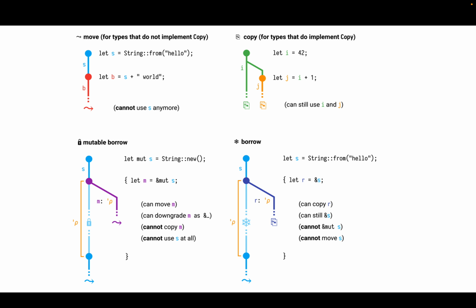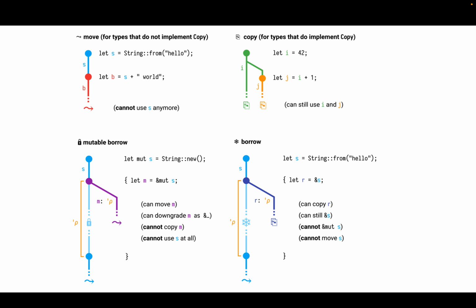I won't go too deep into this, but this is generally an introduction to the borrowing of Rust. So we see the top left, we create a string and we move that string into B, where S is no longer the owner and we cannot use S any further. In the top right, we see the copy, which creates two values simultaneously. So we have I and we have J, and we can use both I and J later on.